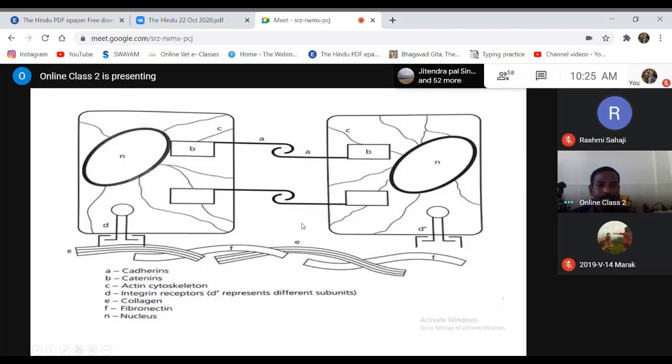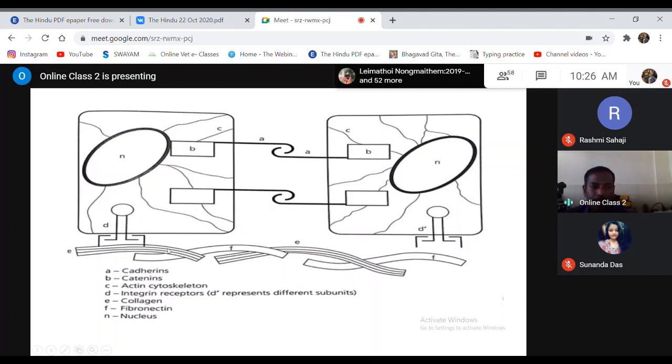Yes, sir. So in this one, this is one tumor cell. This is another tumor cell. This is again a schematic. These are the words which are mentioned here. A, what is A? A stands for cadherins. B stands for catenins. So these are different types of adhesion molecules which are present between the cells, and between the cell and the extracellular matrix.